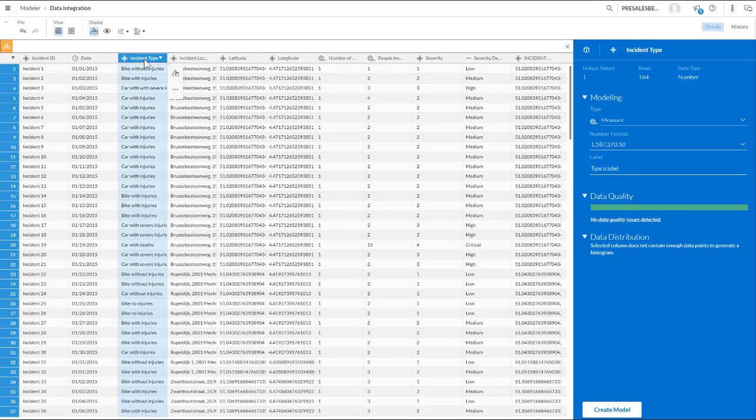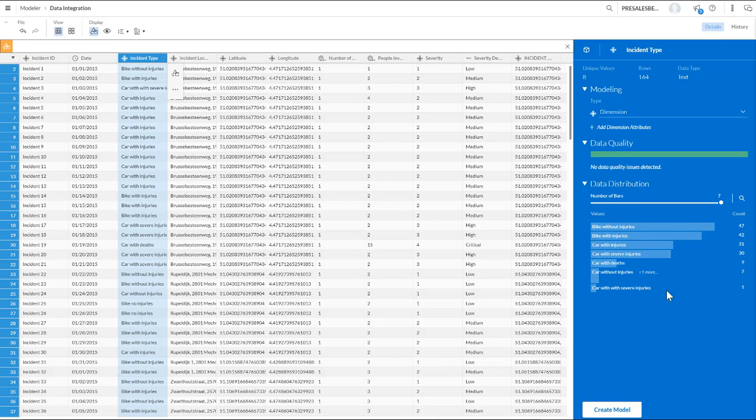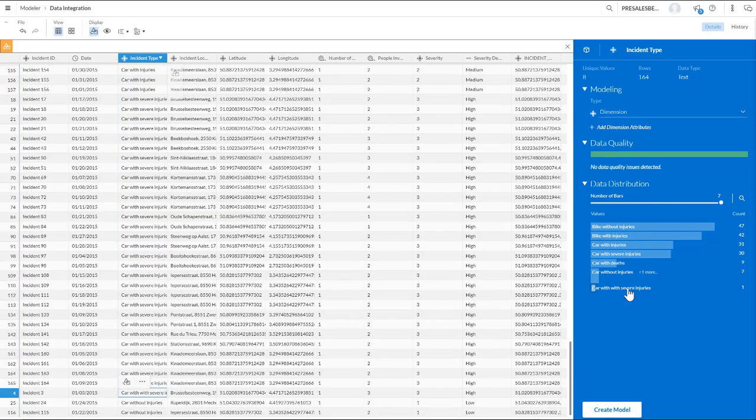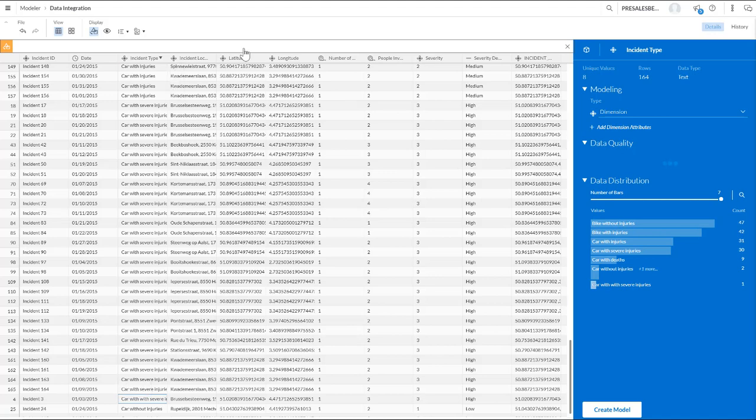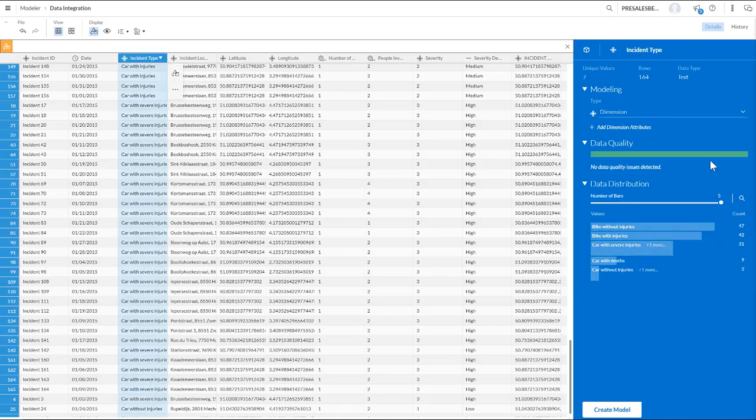In a second step, we also want to take a look at the values in the incident type. We see here one value that is actually an error, a quality issue, and we need to fix this. We can do this by replacing this value with the correct one. In order to do this, we select here the record, and then we can create a transformation. In this case, we want to replace the value with car with severe injuries. And now we see in the data distribution that only correct values are available.